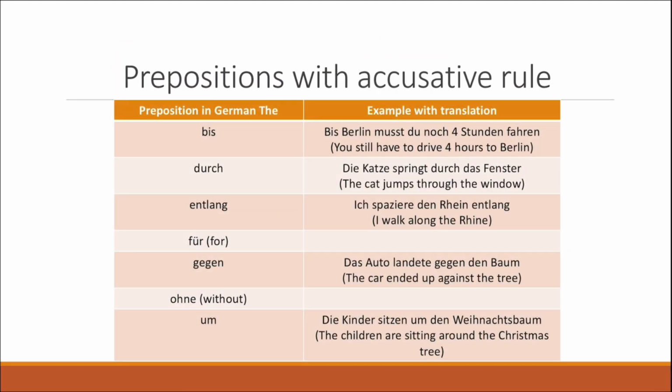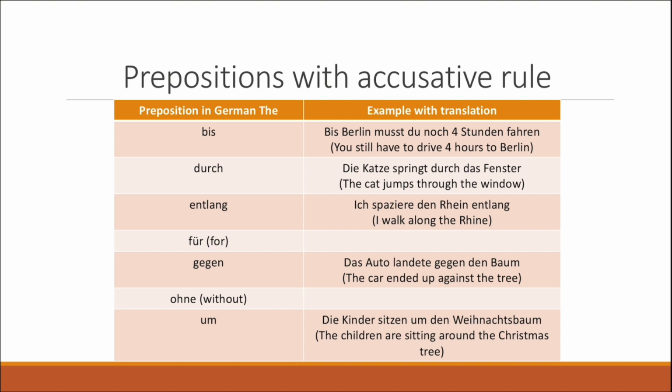The last type of prepositions we're going to cover are prepositions with accusative rules. So for these prepositions, the question we are answering is not very important. What's important is that you always decline the articles or the adjectives with the accusative. So this is very important to know. And the prepositions are bis, durch, entlang, für, gegen, ohne, um. So bis means to, durch means through, entlang means along, für means for, gegen means against, ohne means without, and um means around.